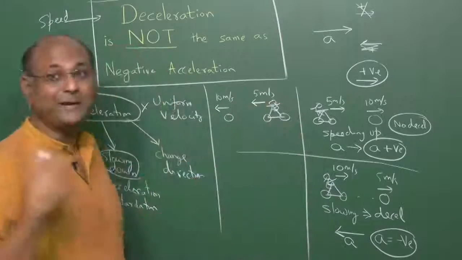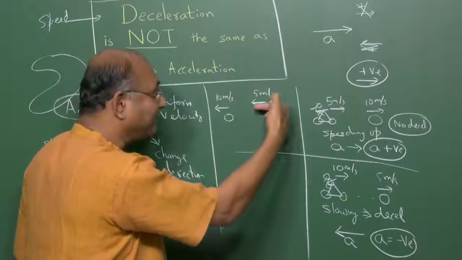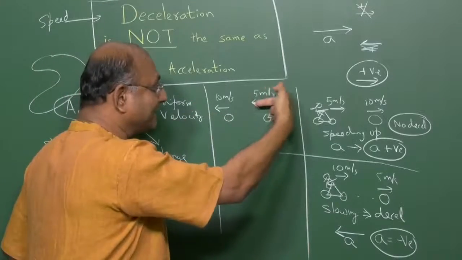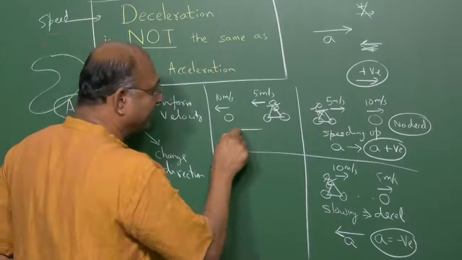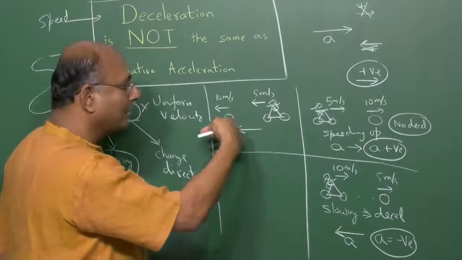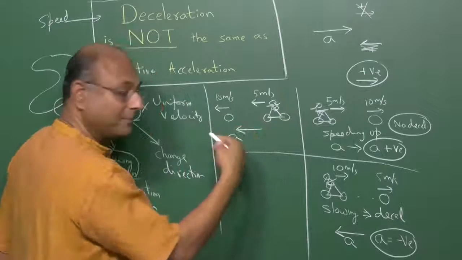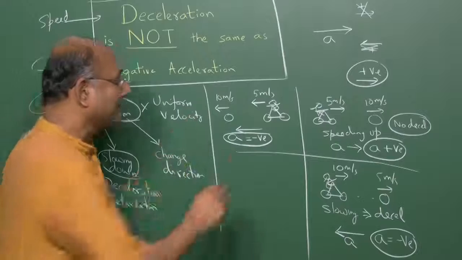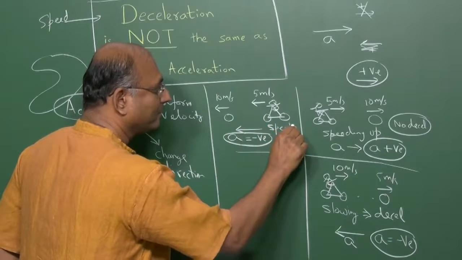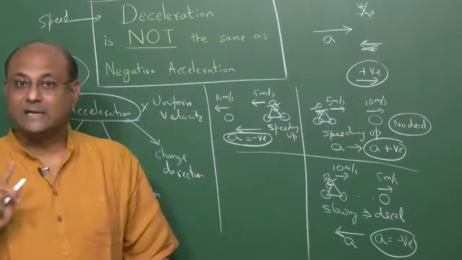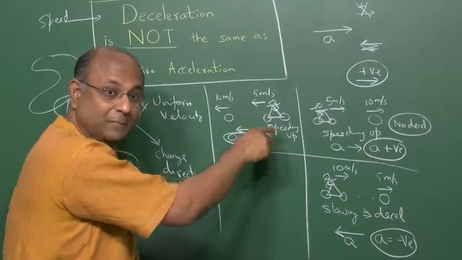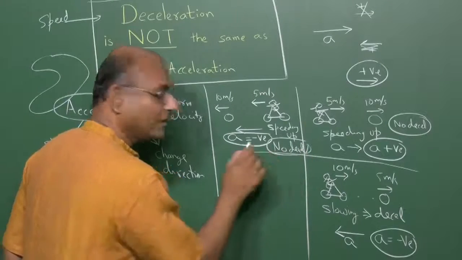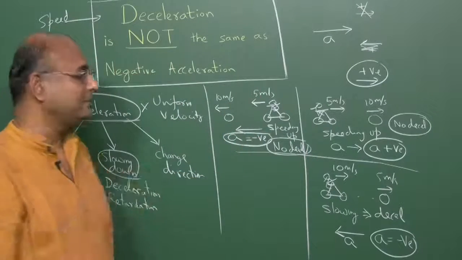If I start at, let us say, 5 meters per second and then get to 10 meters per second, going in this direction, am I slowing down or speeding up? Speeding up. I started at 5, I went to 10. Slowing down and speeding up has to do with speed, not with velocity. Acceleration is in this direction. But wait a minute, if that is plus, what is this? Minus. So I have a negative acceleration, but I am speeding up. Do I have a deceleration? No, because you are speeding up. How can you have deceleration? No deceleration. Notice this. Negative acceleration, no deceleration.